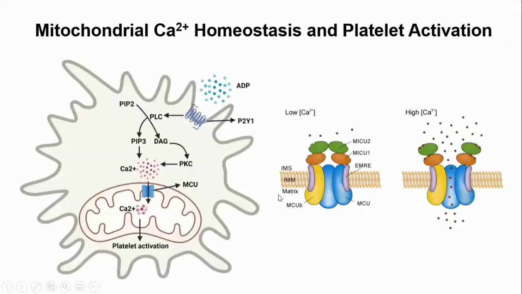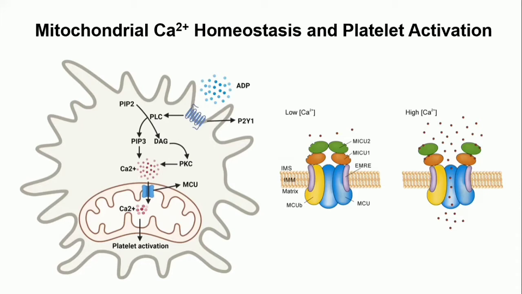When a platelet is stimulated with its agonist such as collagen, thrombin, or ADP, the agonist binds to its respective receptors and initiates a downstream pathway. ADP, when it binds to the P2Y1 receptor, activates phospholipase C, which converts phosphoinositol bisphosphate into phosphoinositol triphosphate and diacylglycerol.